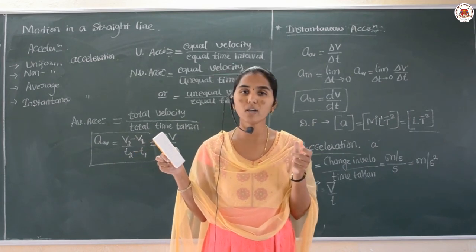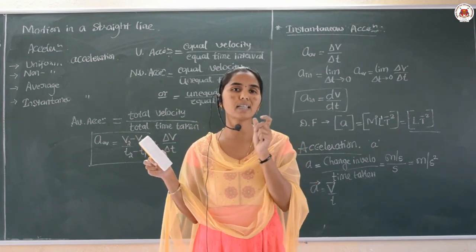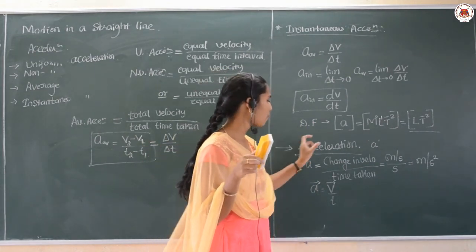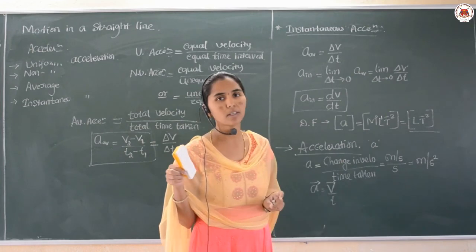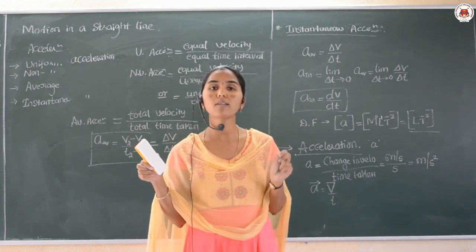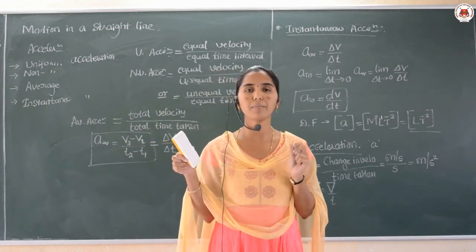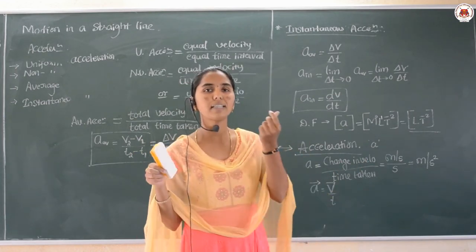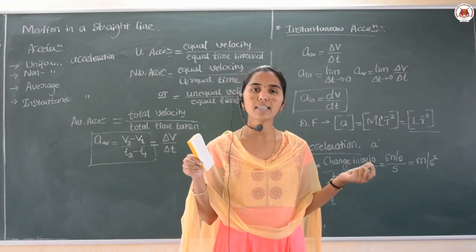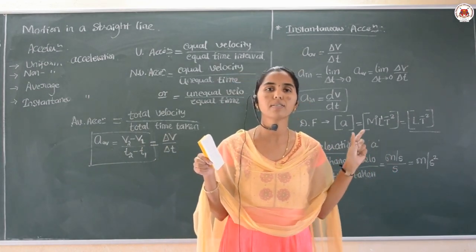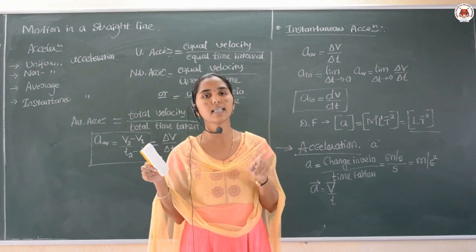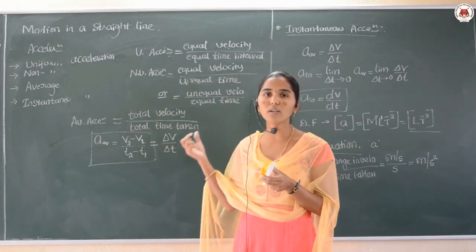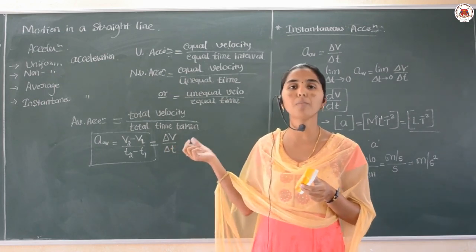The new quantity obtained is acceleration of the body, right, and that acceleration can be given as the change in the velocity with respect to the time, or the time rate of change of the velocity, and it is represented by a letter small a, and the SI unit of that is meter per second square.